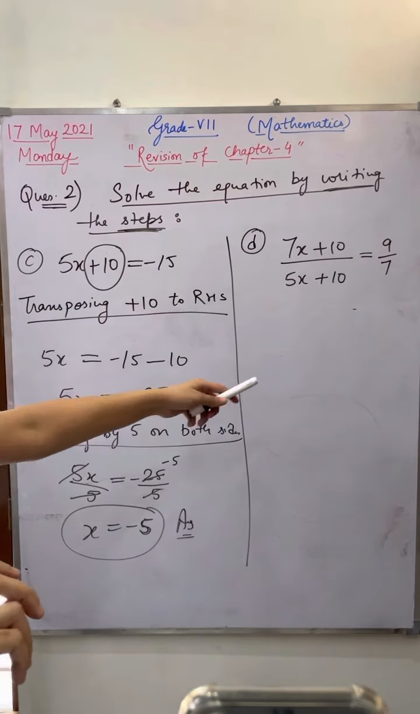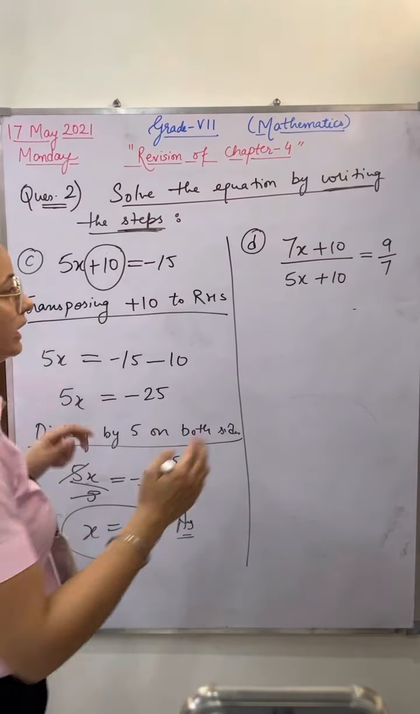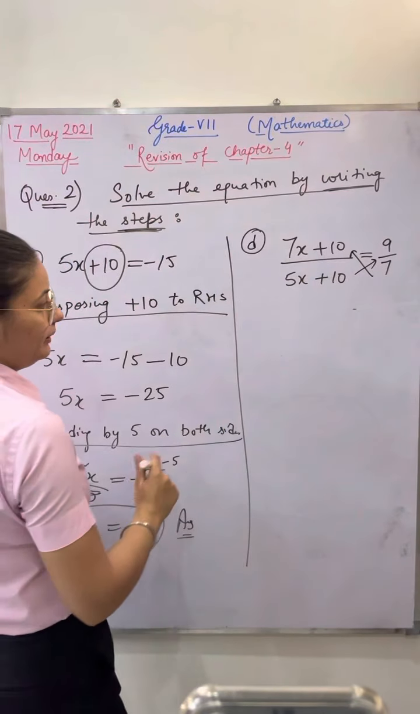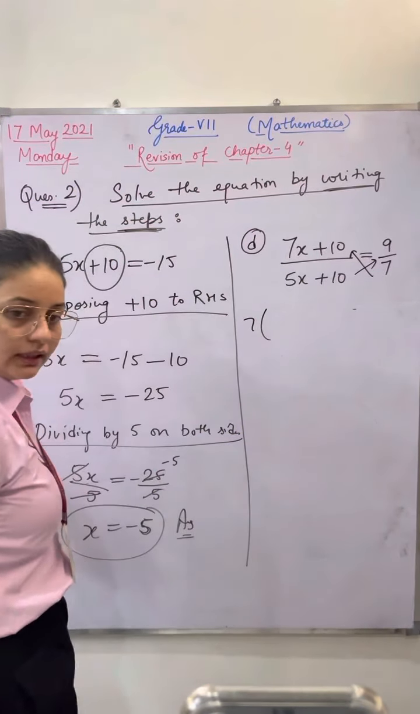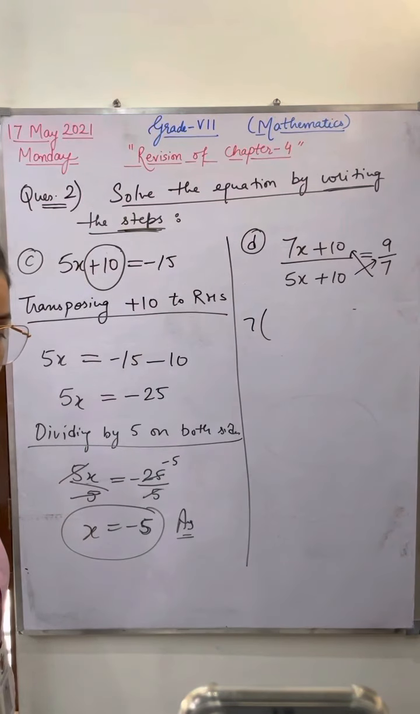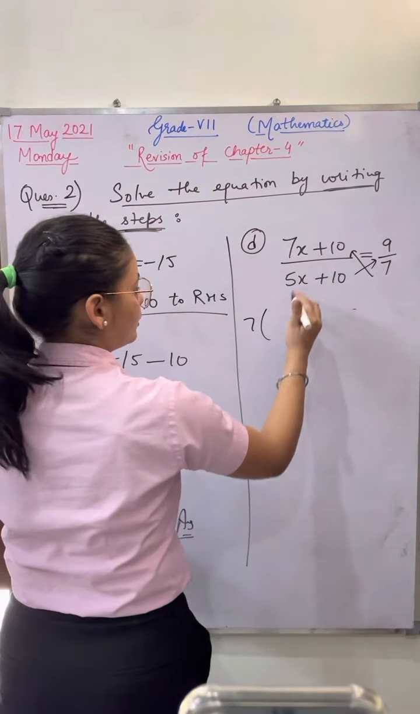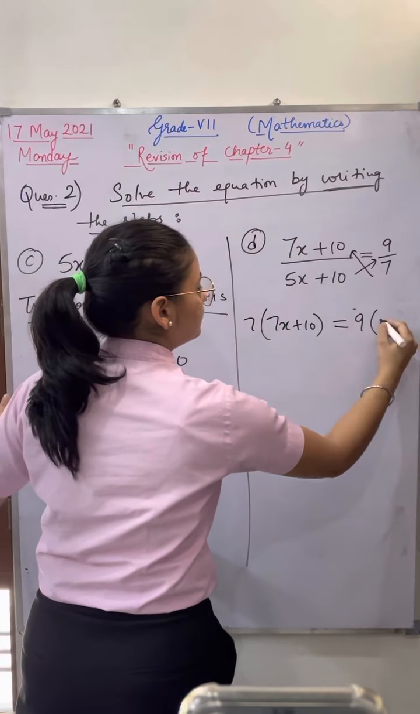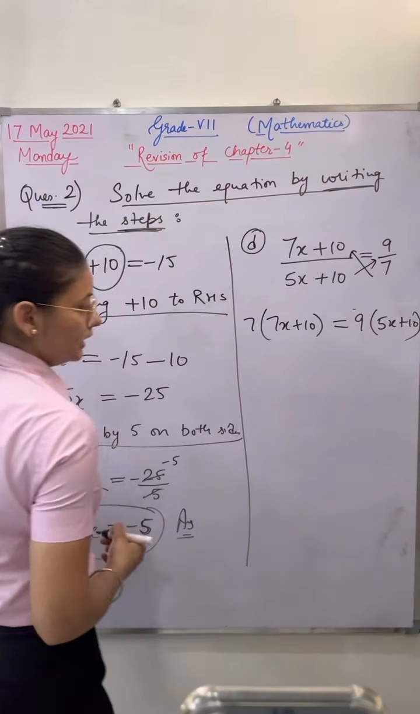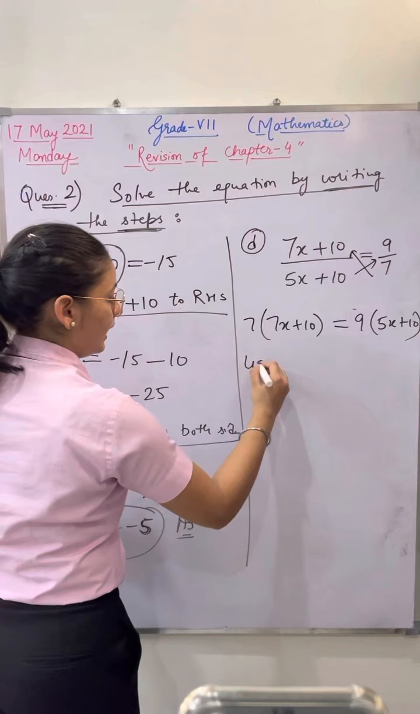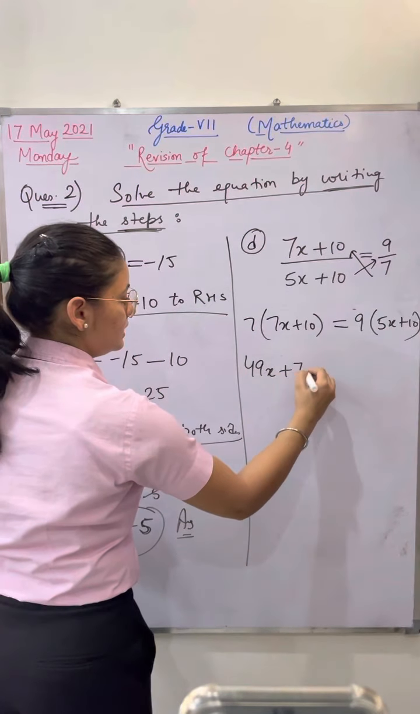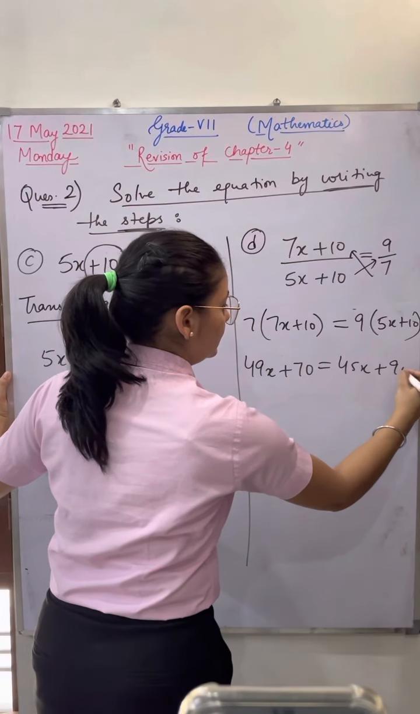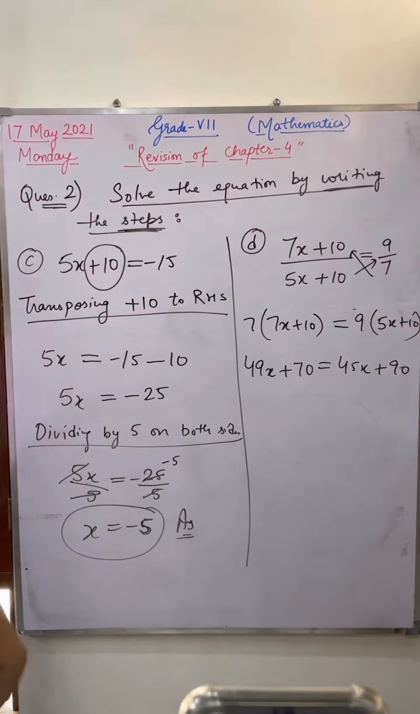Tanisha, very good. Now, this D part. In this D part, you have to go with the cross multiplication. Mute yourself, Tanisha. 7 you have to multiply with 7x plus 10 is equal to 9 will get multiplied with 5x plus 10. Okay, 7 into 7, 49x, 7 tens are 70, 9 fives are 45x, 9 tens, 90. Okay, this is the cross multiplication.